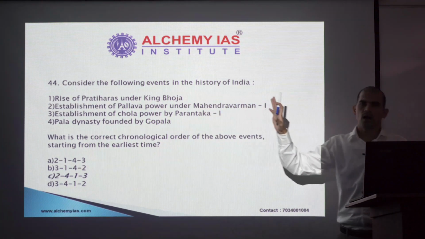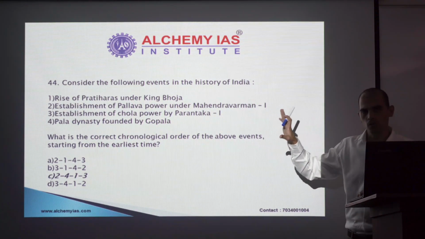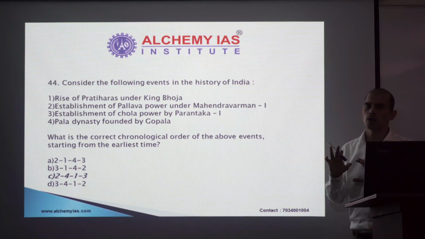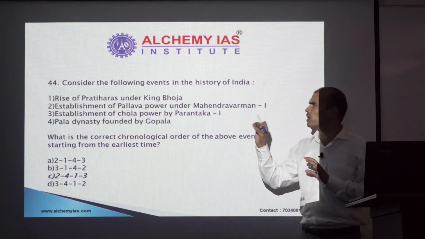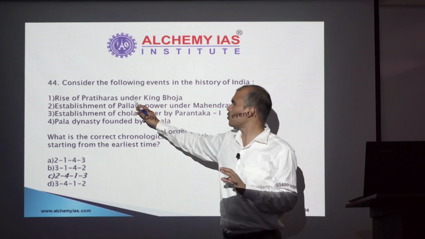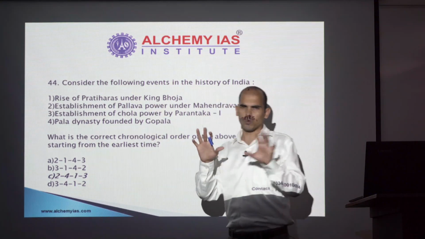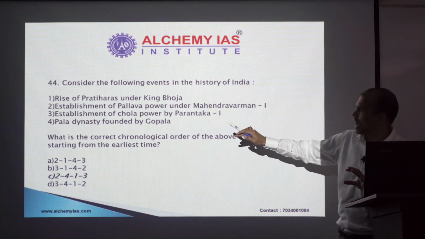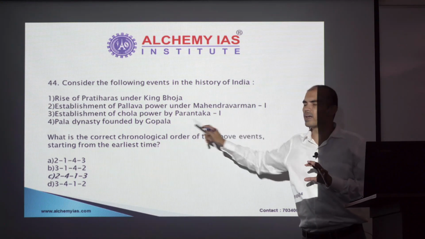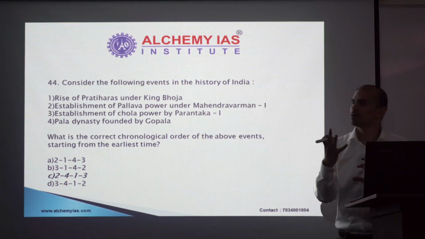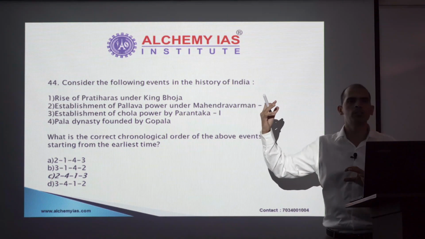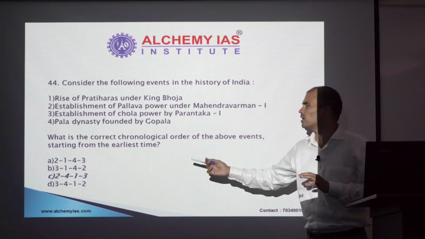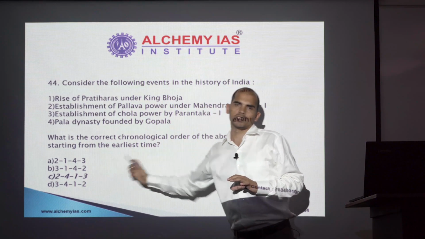Again, I assume the majority of us may not be getting into this much deeper detail about remembering years and all. But some clue you would have gotten from the words that it was rise of Pratihara and it was foundation. So logically speaking, if I have to make a wild guess between A and C, I would say that since Pala dynasty was founded, it was the beginning, while King Bhoja was responsible for the rising of Pratiharas. So with that sense, I can say that option C is the right option in this case.